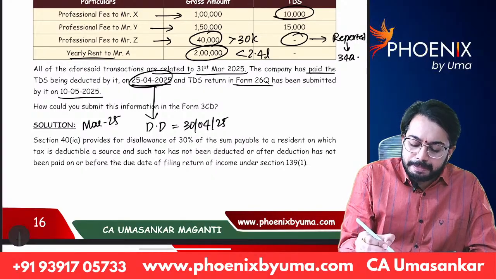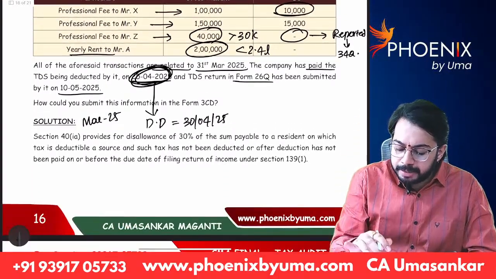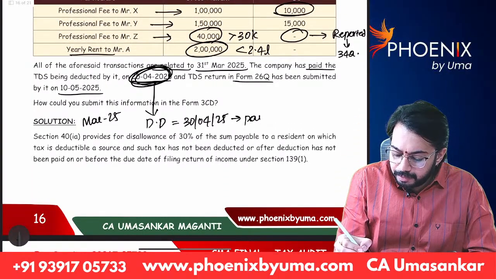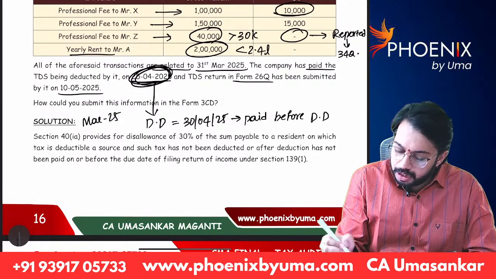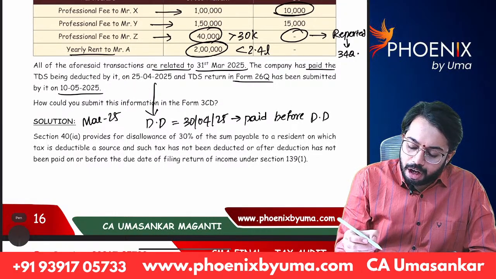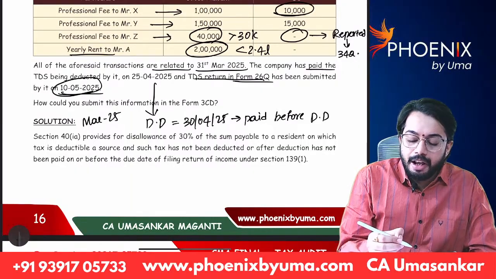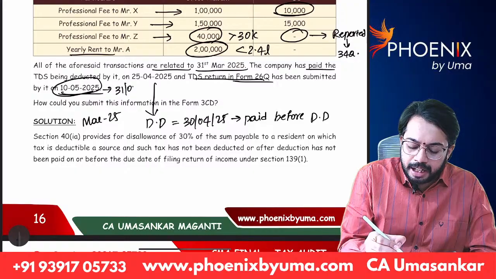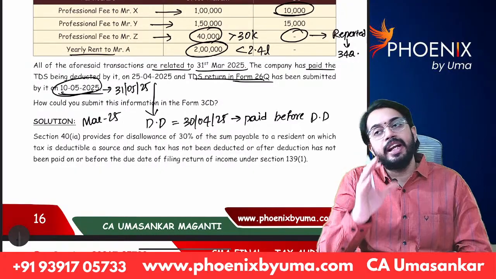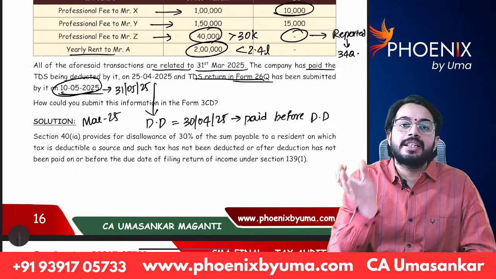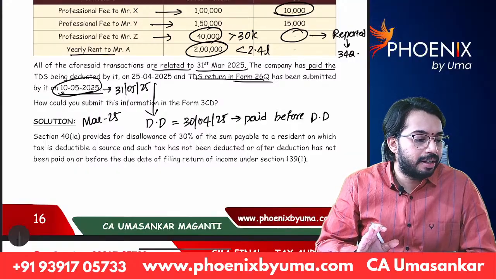It was paid on 25th April, so it is paid before the due date. And the TDS return in Form 26Q was submitted on 10th May 25. For the TDS return, the due date is 31st May 25. So TDS was deposited before the due date, and the TDS return is also filed before the due date.